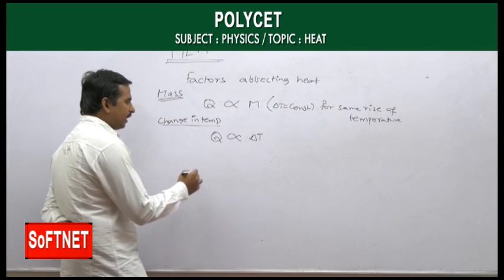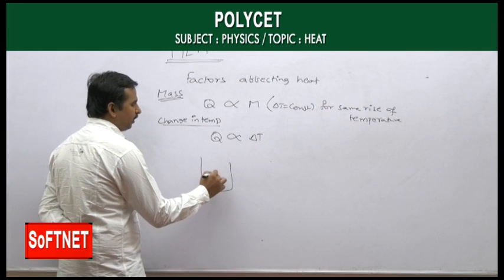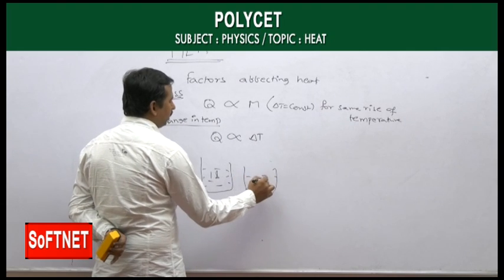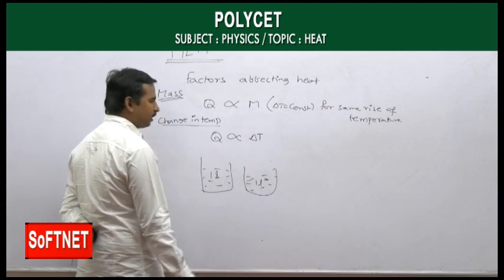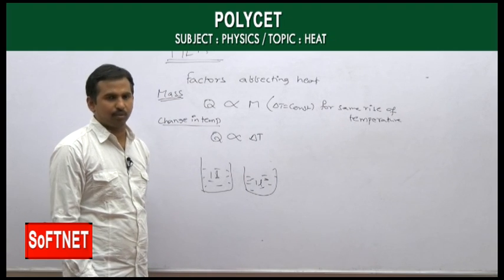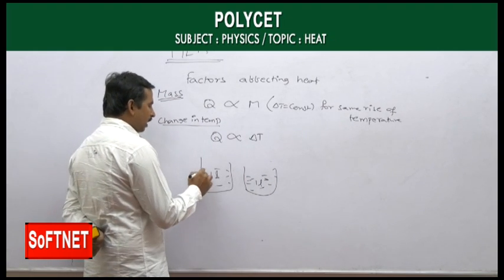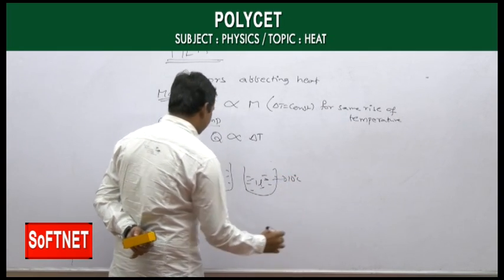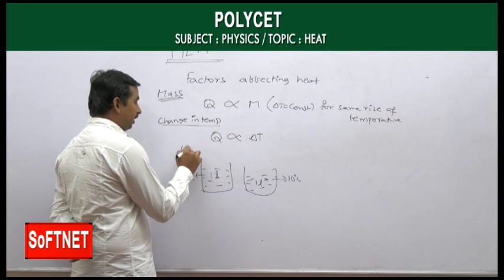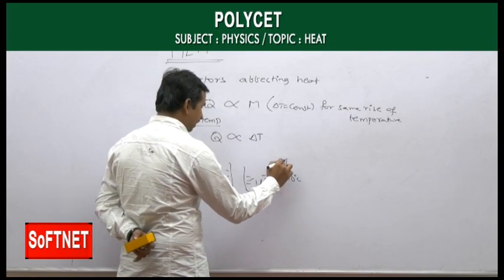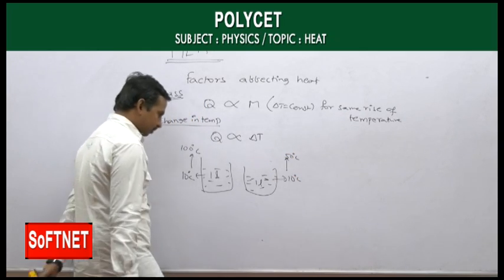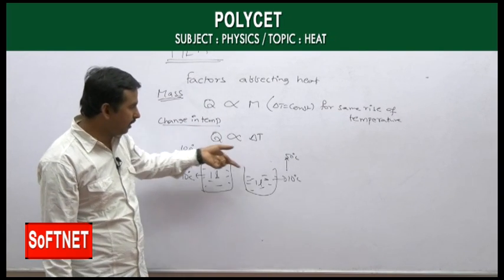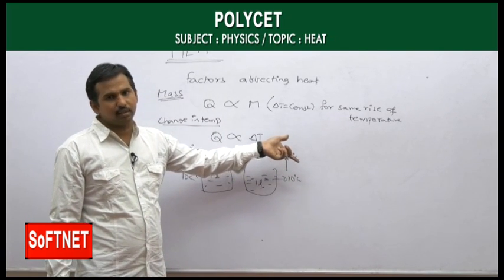Then again, taking the same example of 1 liter of water in one beaker, and another beaker also with 1 liter of water, in both cases we are taking the same number of molecules. Now, as this is at 10 degrees Celsius initially, and this also at 10 degrees Celsius, I am raising this one to 100 degrees Celsius, whereas I am raising this one only to 50 degrees Celsius. So here the difference in temperature, 10 to 100, is 90 degrees Celsius, and here 10 to 50, 40 degrees Celsius is the difference.